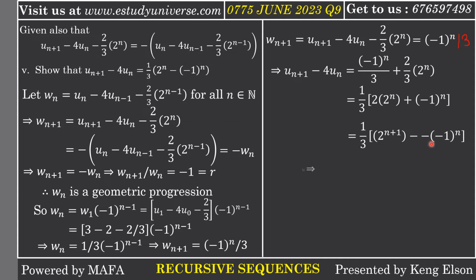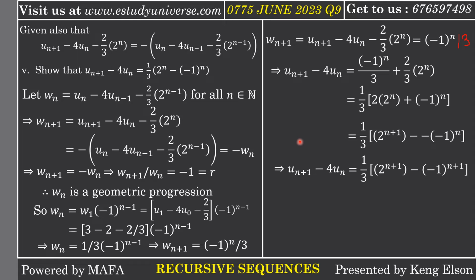They have the same base, negative 1, so I just add the powers, which gives negative 1 to the n plus 1. So at the end of the day, un plus 1 minus 4un is 1/3 times 2 to the n plus 1 minus negative 1 to the n plus 1. So you see the error with the proof. The proof is instead 2 to the n minus negative 1 to the n.